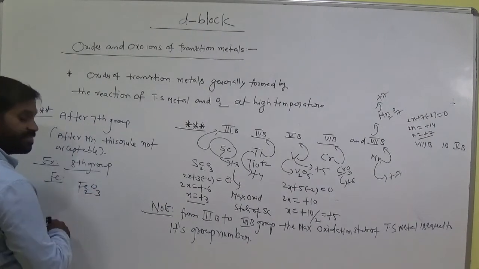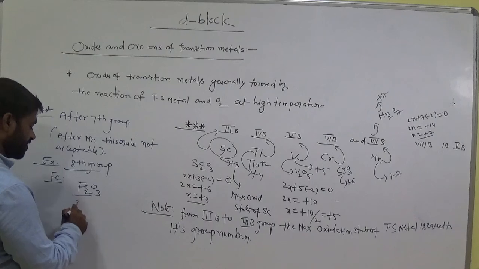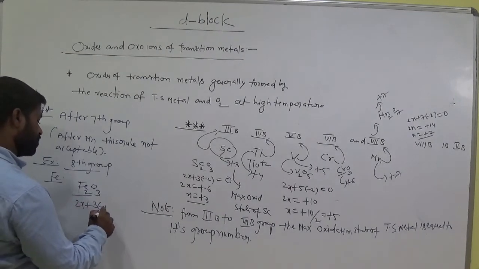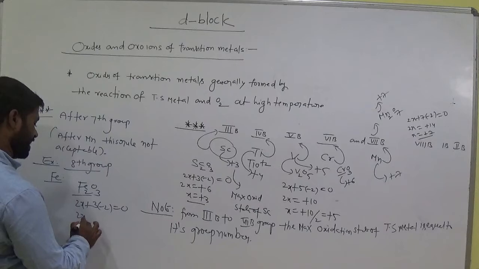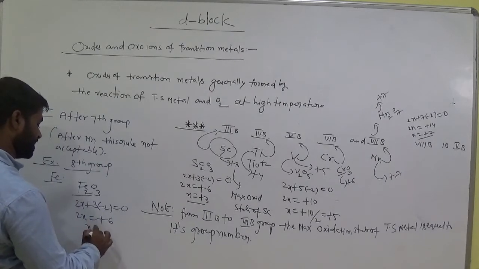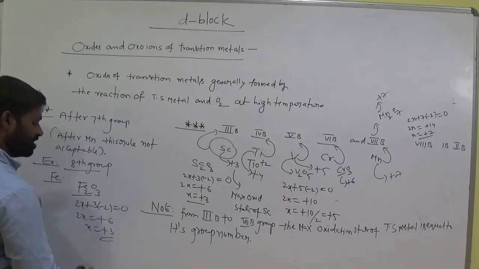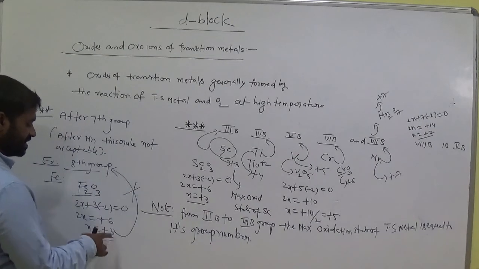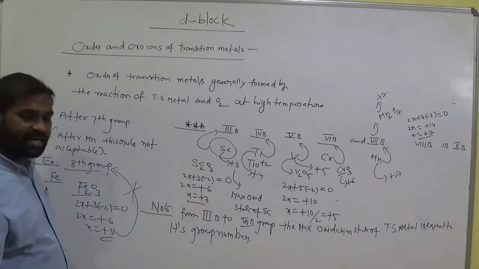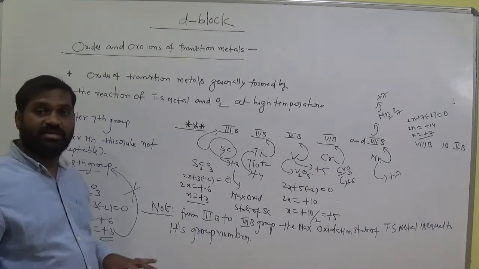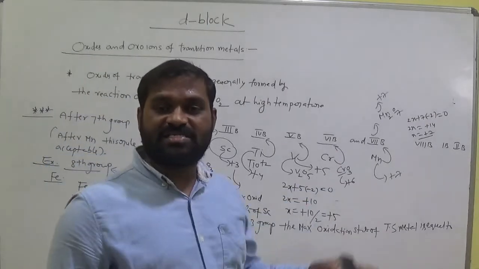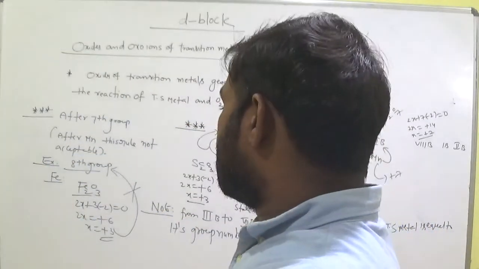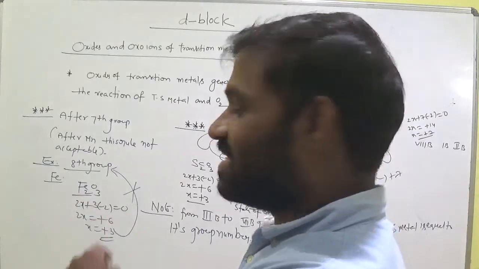Fe2O3, no? Okay, what is the oxidation state of iron? 2 irons here we have, take 2x. 3 into minus 2 is equal to 0. 2x is equal to how much? Plus 6. x equals plus 3 only. This plus 3 does not match its group number. Am I right? After manganese, iron can form Fe2O3. It forms maximum oxidation state plus 3 in its oxide.